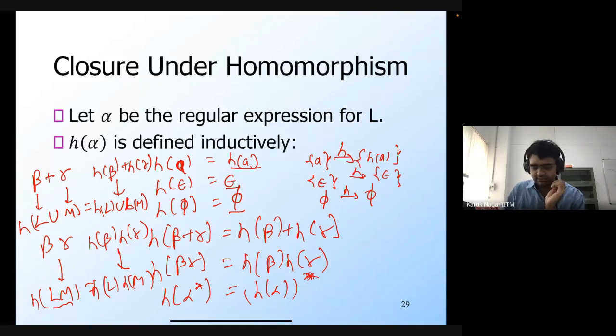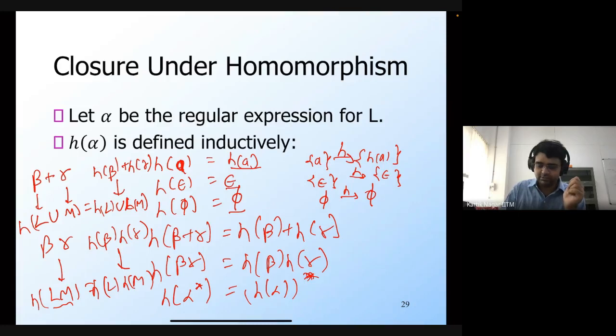Yeah, so this is correct. Any string in alpha star is basically going to consist of concatenating multiple strings in the language of alpha. But if you apply H on that, that's the same as you apply H on every string in alpha, and then you concatenate them together. So that's why this is going to be H of alpha and then the whole star.